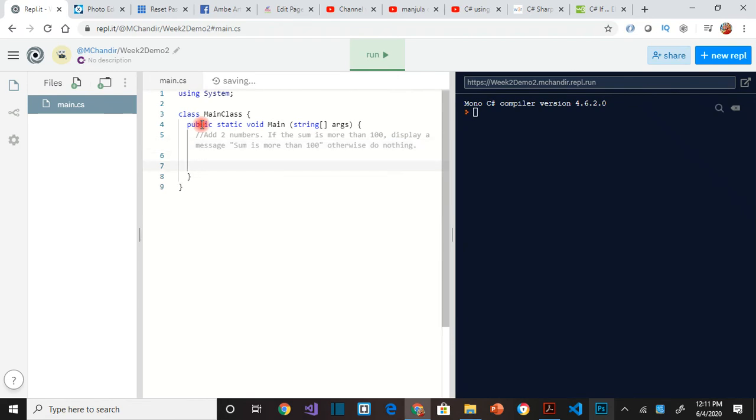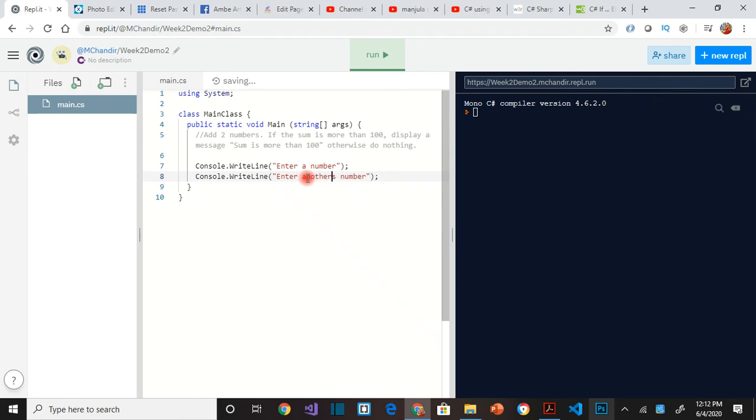Okay, so we are adding two numbers, which means we have to first get the numbers. These have to be proper cased, camel cased. These are things we learned from the prior videos and lessons.